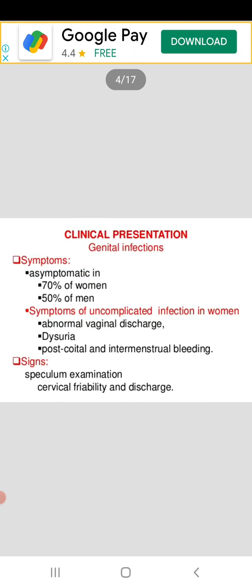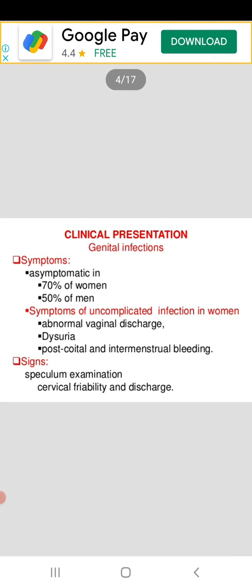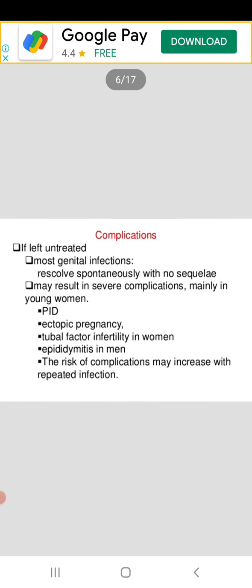Then clinical presentation, genital infections. Symptoms: asymptomatic in 70% of women and 50% of men. Symptoms of uncomplicated infection in women are abnormal vaginal discharge, dysuria, postcoital and intramenstrual bleeding. Signs on speculum examination, that is the vaginal speculum: cervical friability and discharge. Symptomatic men have urethral discharge, dysuria, sometimes testicular pain.